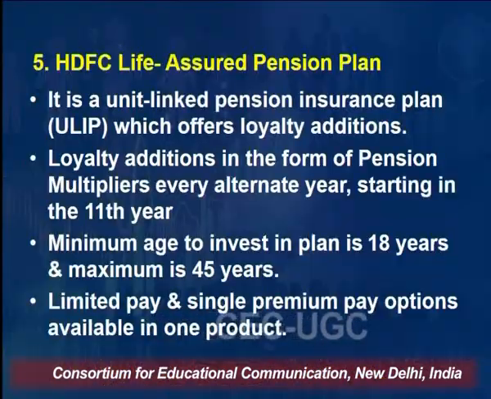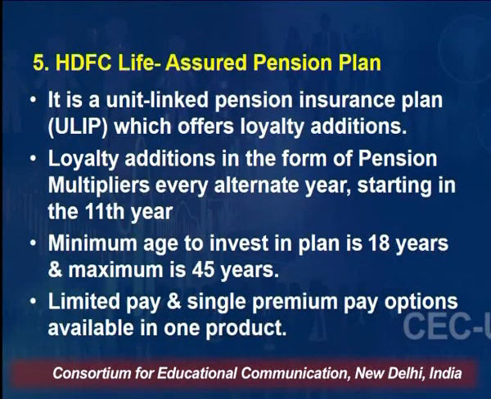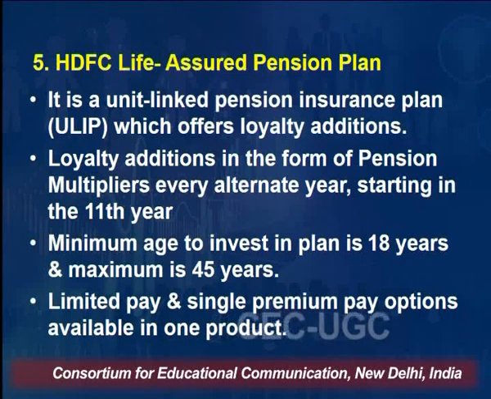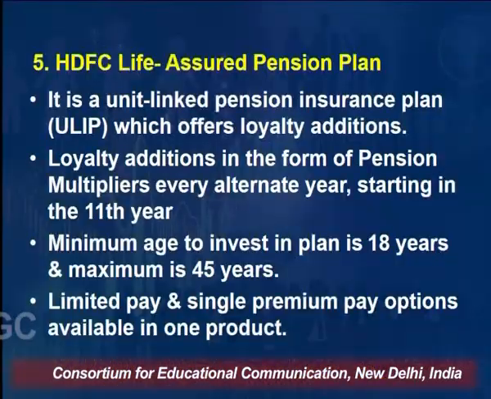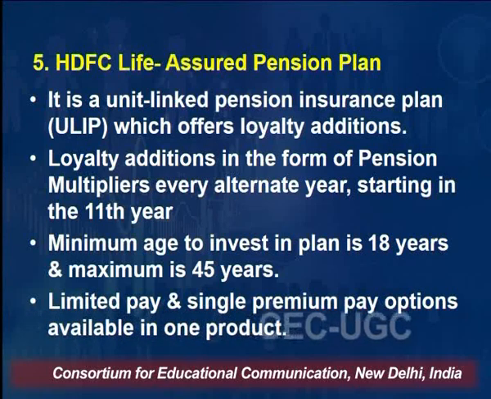It's a unit-linked pension insurance plan, a ULIP, which offers loyalty additions, right? So it's again like the previous HDFC plan. This plan is also unit-linked. You buy units, where investment is made in the markets, in financial instruments which may be money market instruments, treasury bills, government bonds, and even equity. Another benefit is that if you continue for a longer period of time, you get loyalty additions. Loyalty addition in the form of a pension multiplier every alternate year, starting from the 11th year, right?